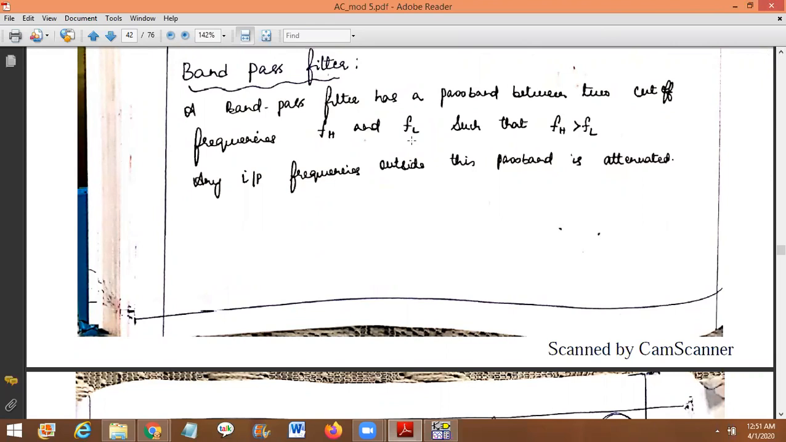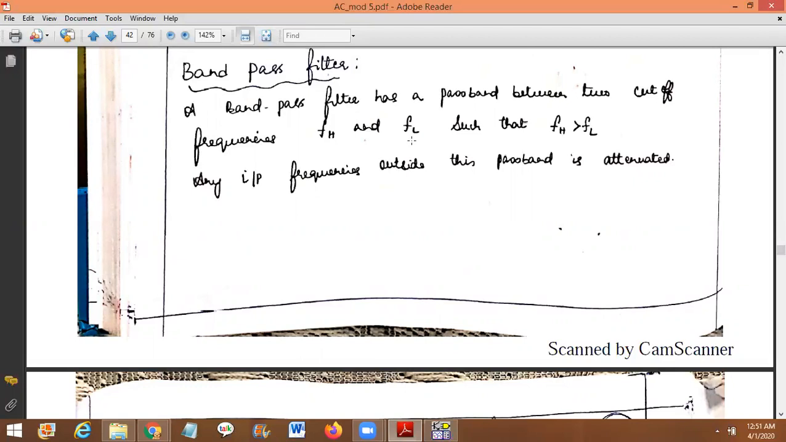Suppose the frequency range is 1 kilohertz to 10 kilohertz. It means the signal whose frequency is between 1 kilohertz and 10 kilohertz is the pass band, meaning it is considered. Less than 1 kilohertz or more than 10 kilohertz will be filtered off. It will allow only a certain range of frequency of the input signal. The rest of the frequency signals are attenuated or filtered out.